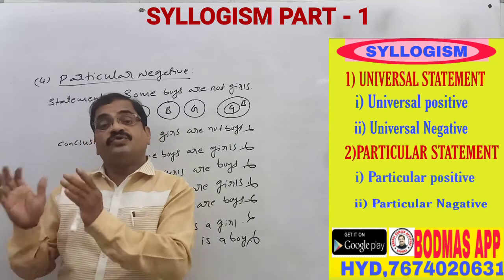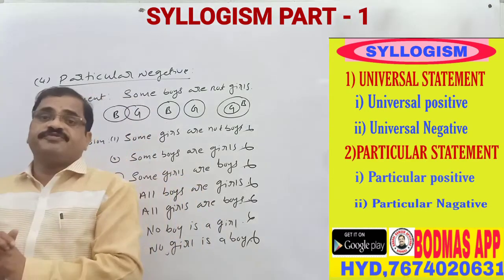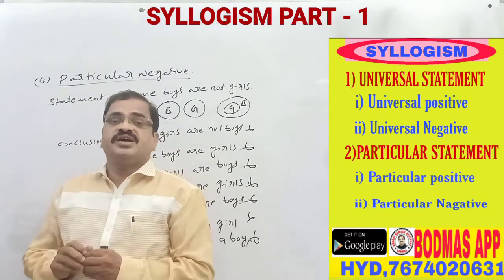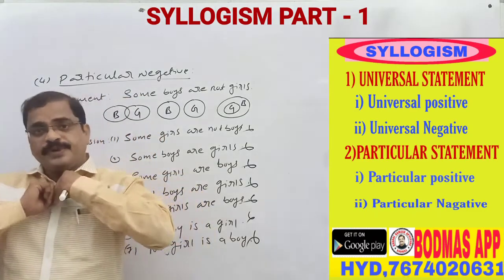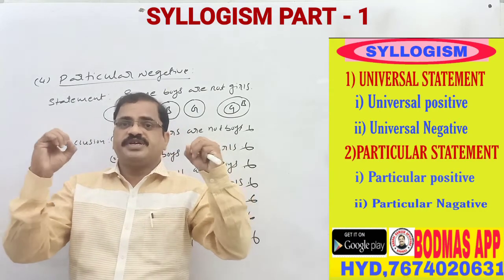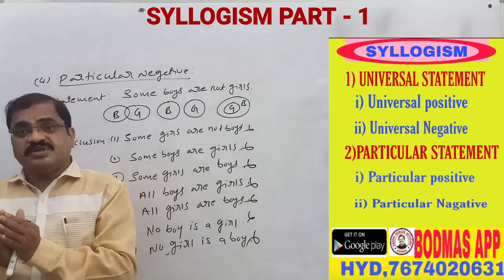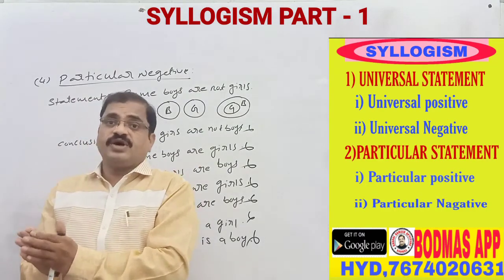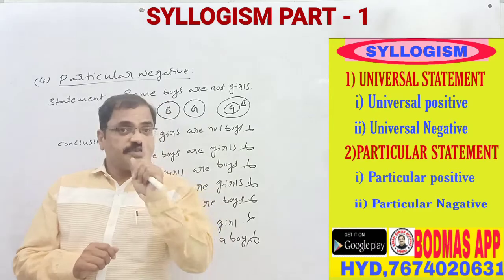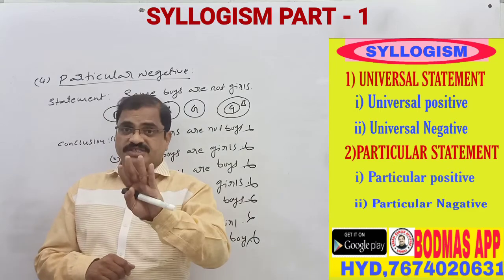Next one is universal negative. What do you mean by universal negative? There is no connection from one figure to another figure, one diagram to another diagram. That is called the universal negative, complete negative. No boy is girl or no boys are girls. Separate is given. In the negative statement, only negative follows. From the positive statement, only positive follows. We have to remember, from the positive statement all boys are girls, whenever given, some boys are girls we have to accept.